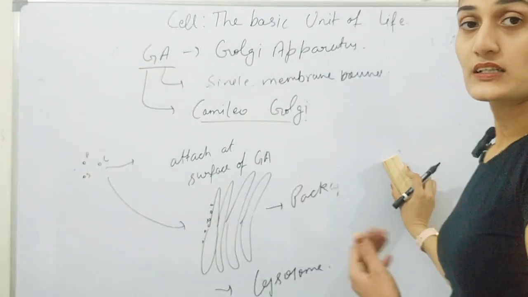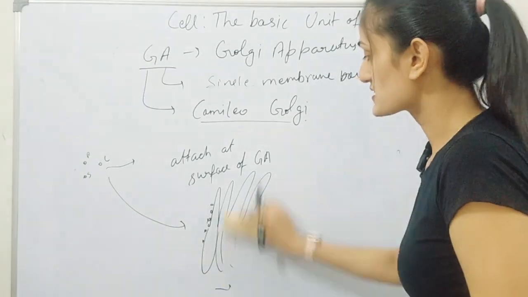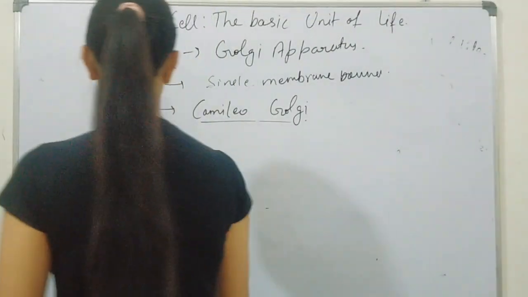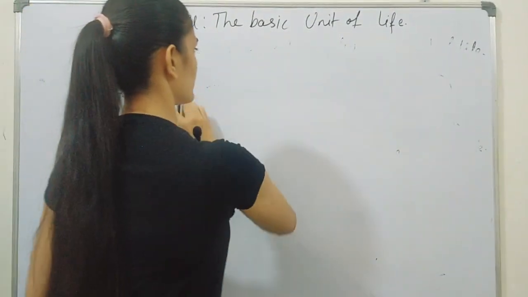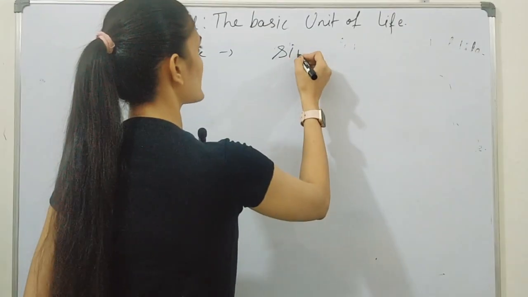So, let's discuss the next cell organelle which is known as lysosome. First point is this lysosome is also single membrane bound.